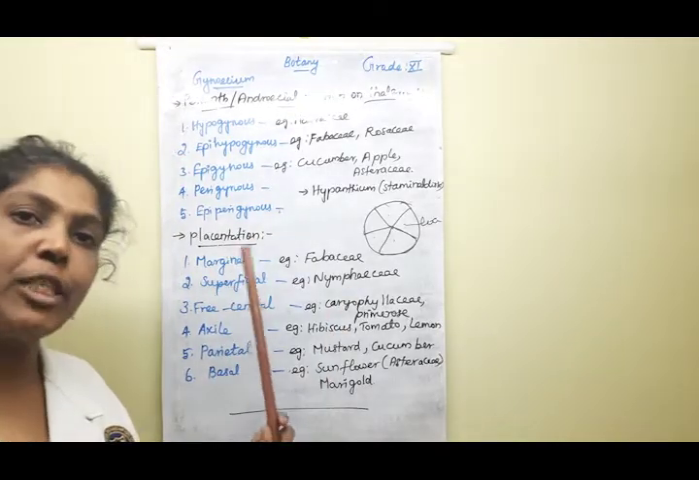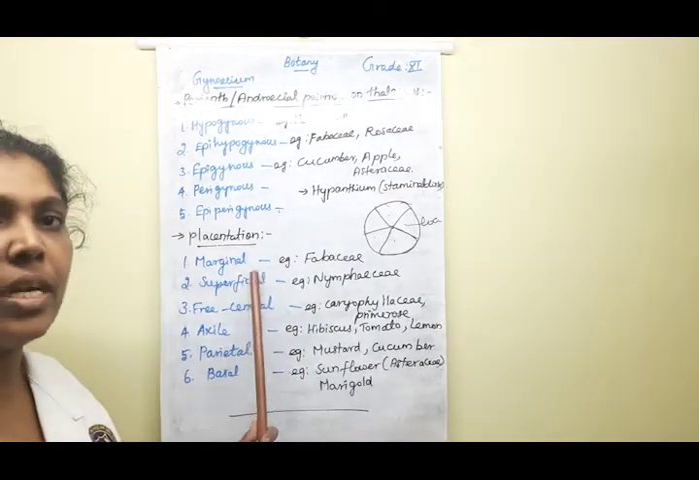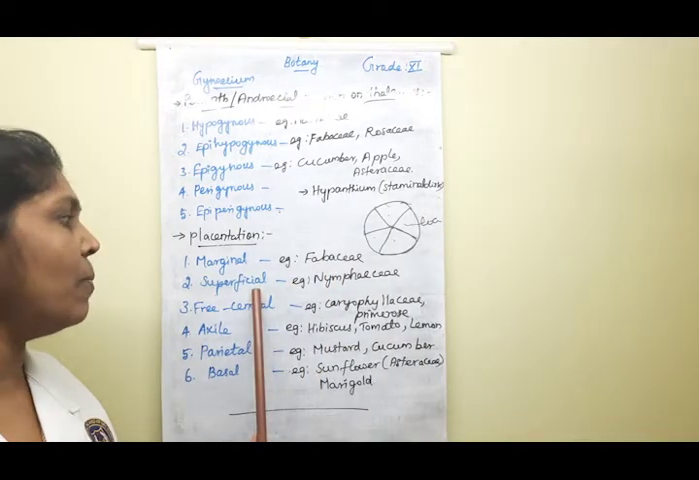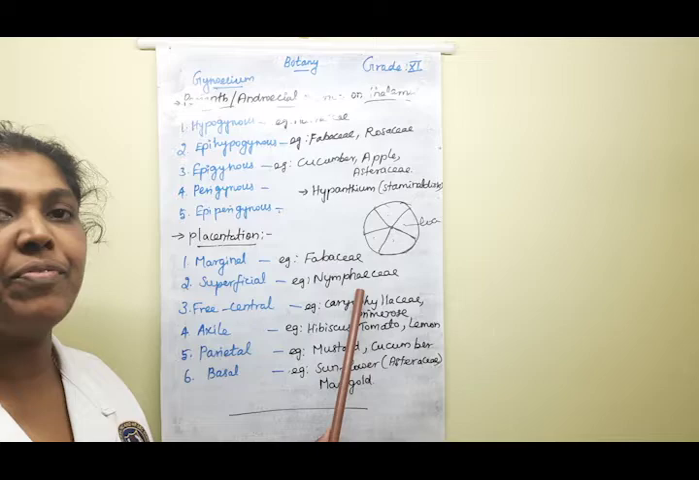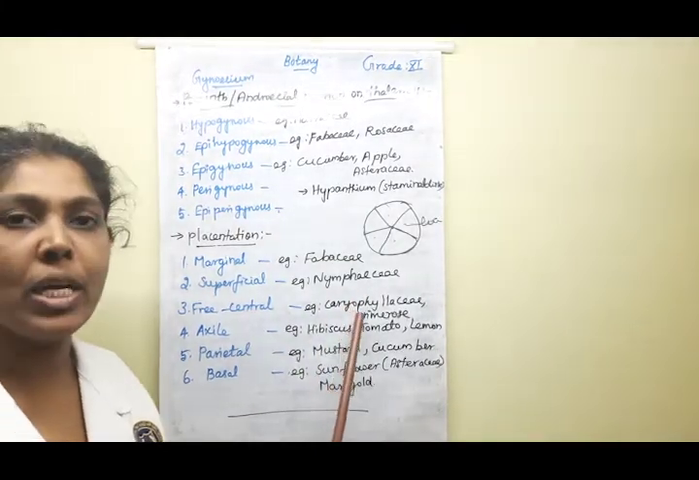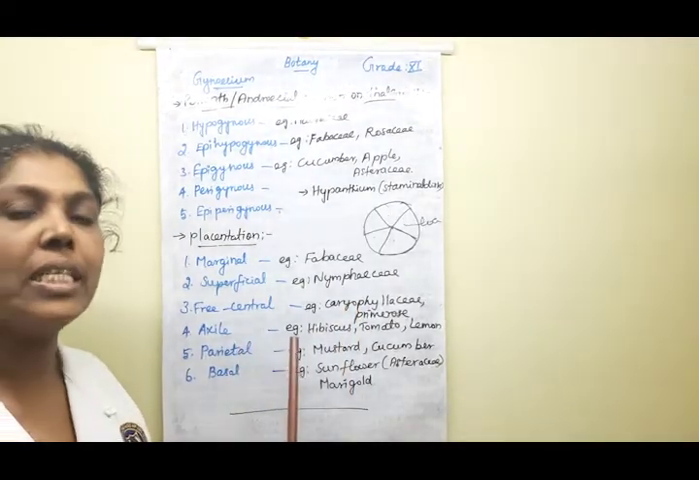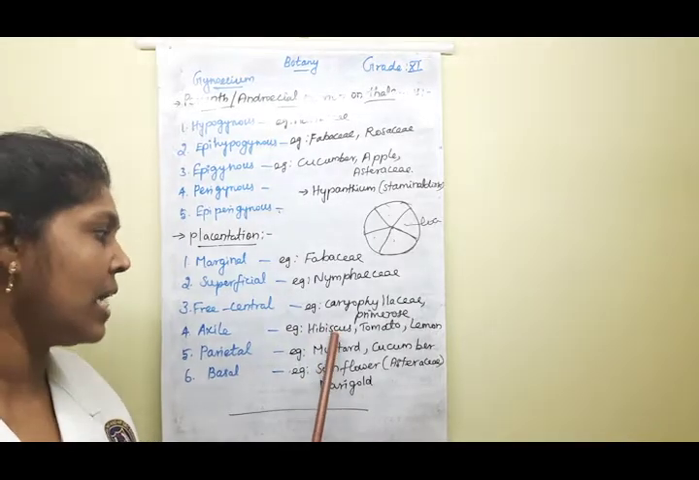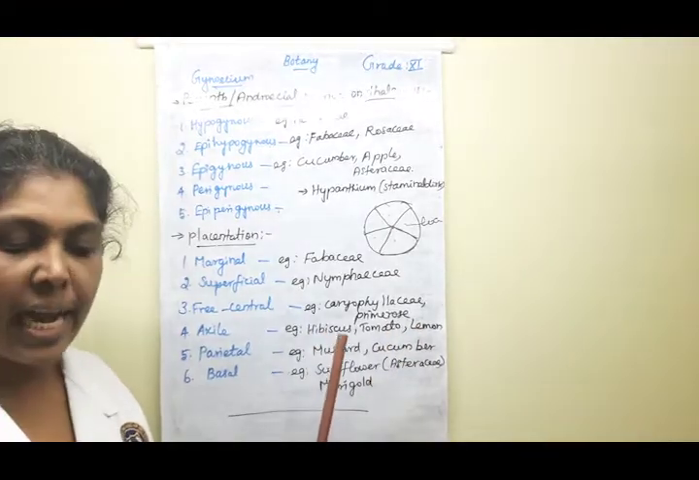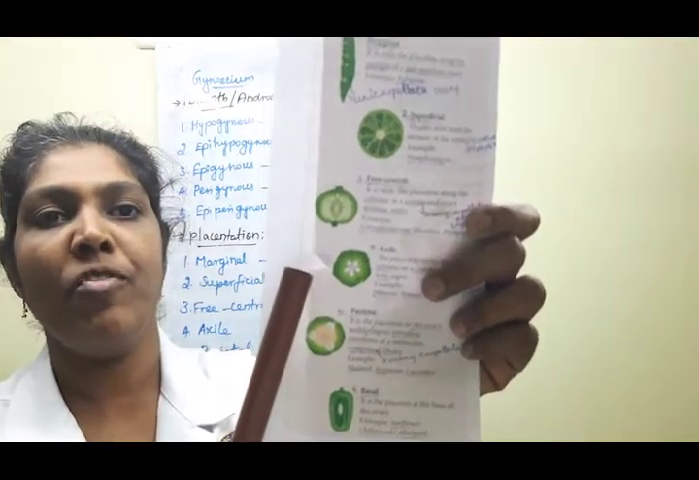Based on these placentation types, the first one, marginal placentation, is found in the Fabaceae family. Superficial placentation, the Nymphaeaceae family is one of the good examples. Free central comes under the Caryophyllaceae family. Then axile placentation, some species mentioned are hibiscus, tomato, lemon. These are examples for this axile type of placentation.